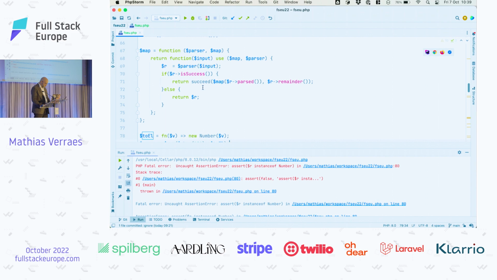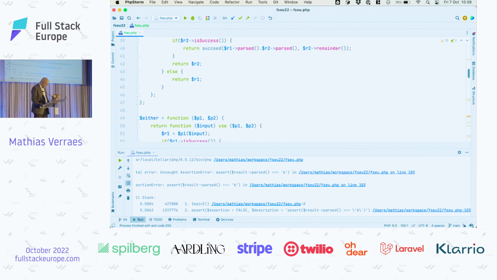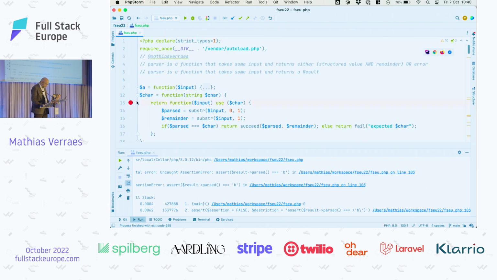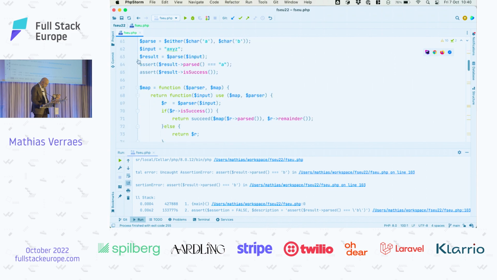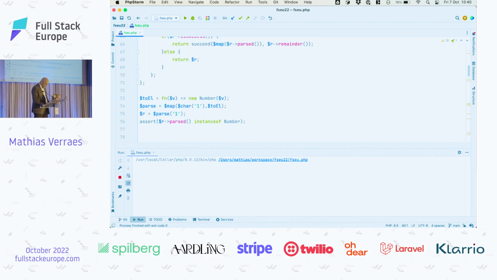Our parsed is our instance of number. We're not there yet, and because we still have some other stuff here, let's get rid of it and just focus on that, and now we're good.